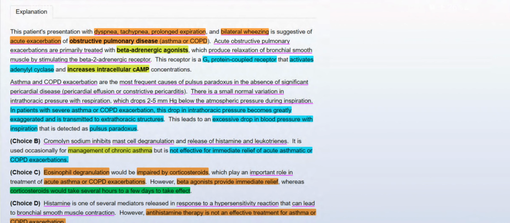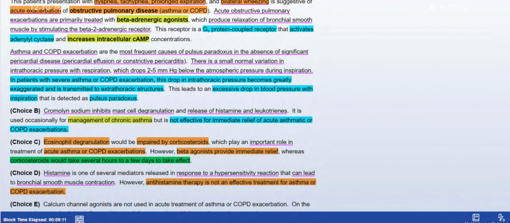There is a small normal variation in intrathoracic pressure with respiration, which drops 2 to 5 mm Hg below the atmospheric pressure during inspiration. Now, in a patient with severe asthma or COPD exacerbation, this drop in intrathoracic pressure becomes greatly exaggerated and is transmitted to extrathoracic structures. The excessive drop in BP with inspiration is known as pulsus paradoxus.